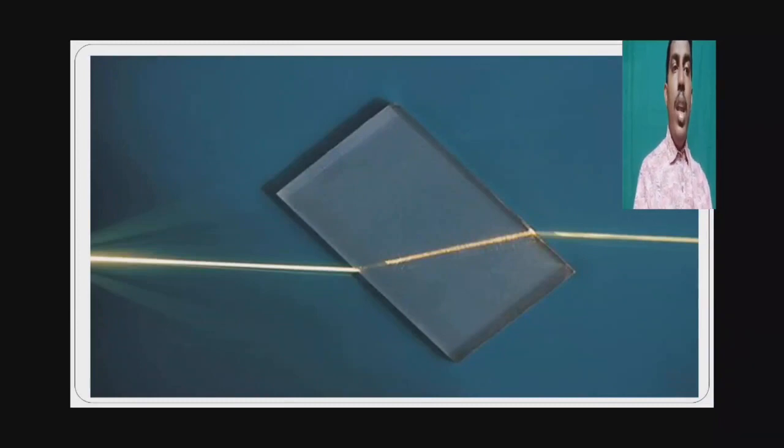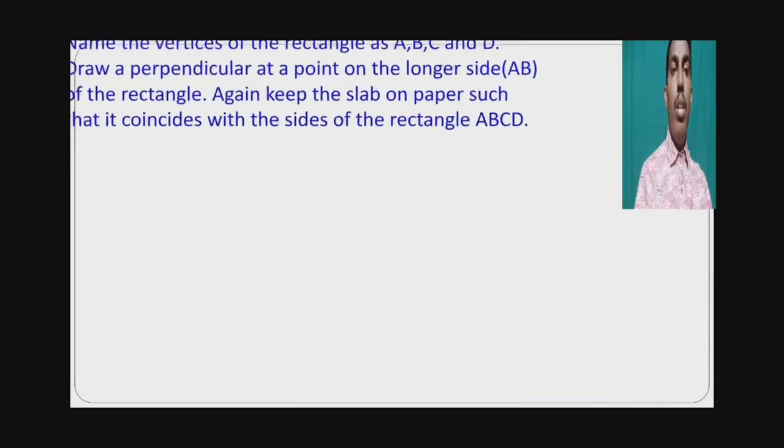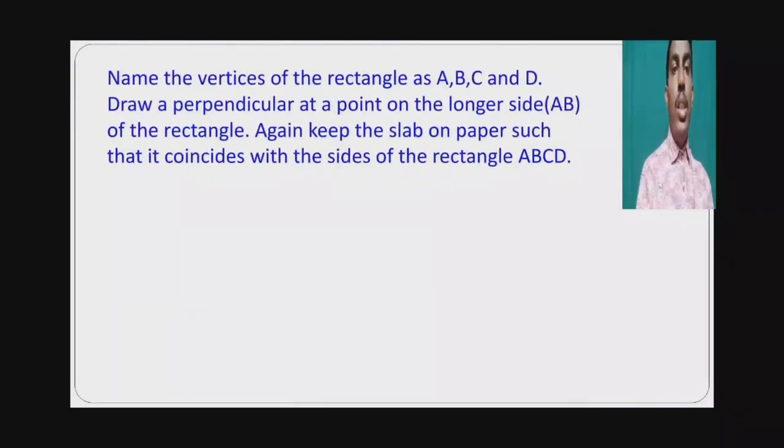Here the ray which is incident on the glass slab is the incident ray, and the ray which emerges through the glass slab is the emergent ray. Name the vertices of the rectangle as ABCD. Already we took one glass slab, placed it on a chart and drew the borders. Now name the vertices of the rectangle as ABCD. For the longer side AB, draw one perpendicular line.